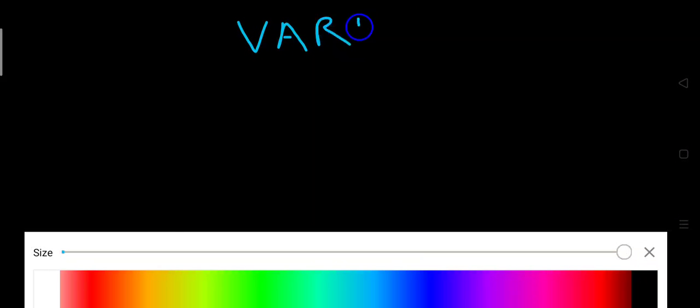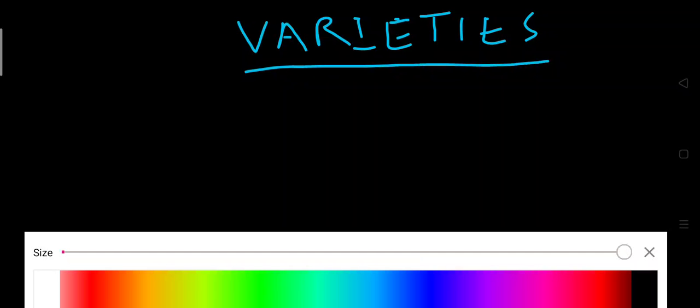Now we will look at varieties of arteriosclerosis. Arteriosclerosis is actually a general and broad term, and it encompasses various varieties. So what are they? We will look at that.